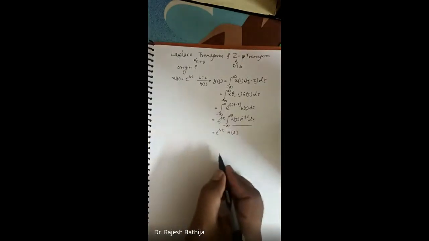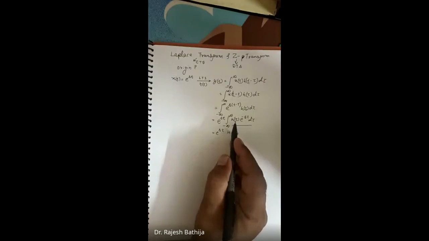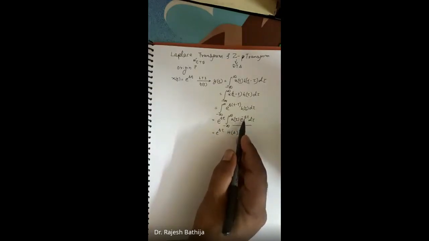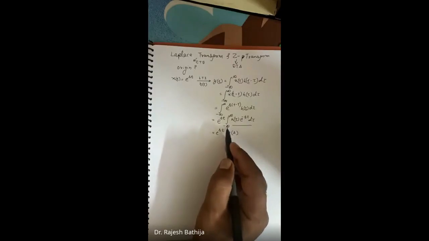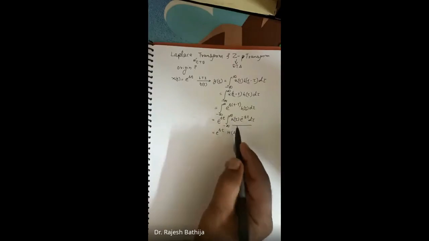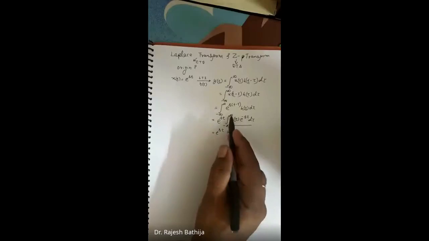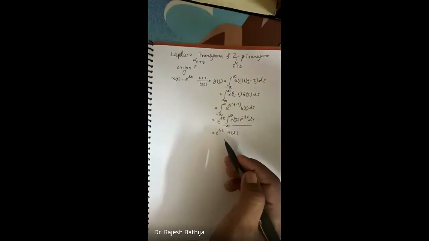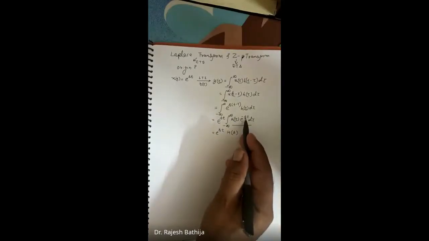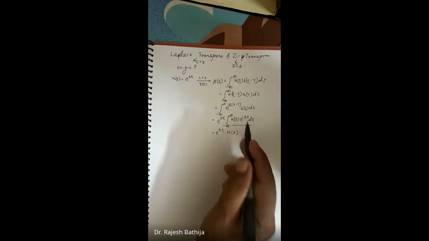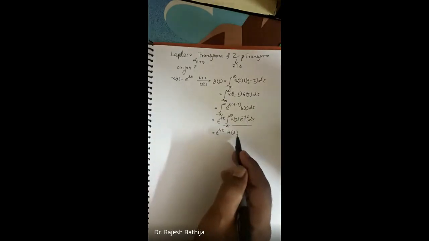It is a function of s only. Why s only? Because once we have integrated with respect to tau, substituting the values of tau from minus infinity to infinity, tau will be absent. So the only variable available to us is s. So we are getting H of s.